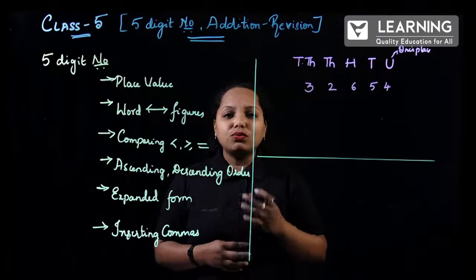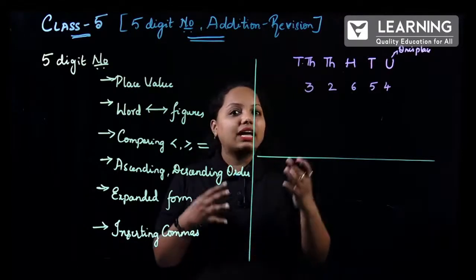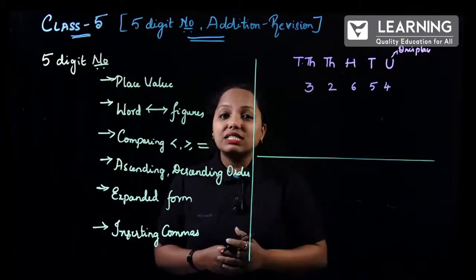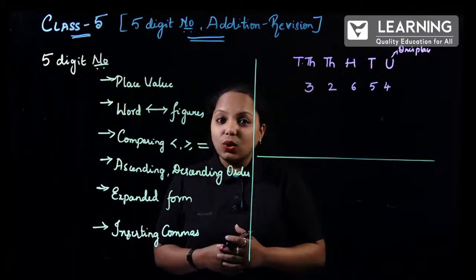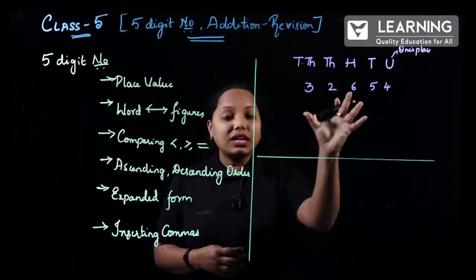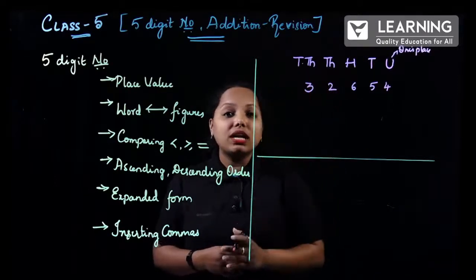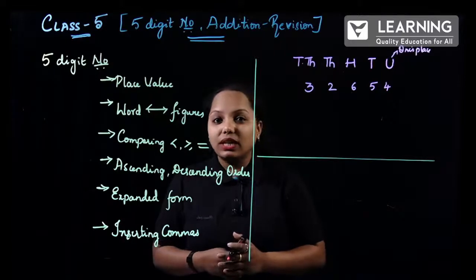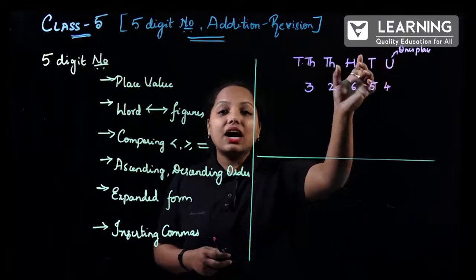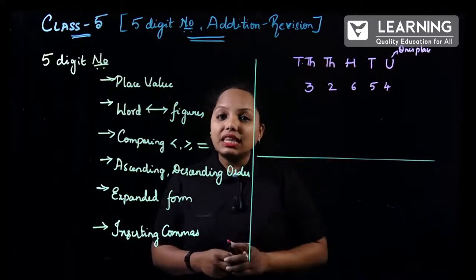I can take anything, it might be 0 also. What if the start is 0? If the start is 0, then this will become a 4-digit place value. So, make sure when you are taking 5 digits, the starting number should never be 0. I hope you remember the place values: units, tens, hundreds, thousands, 10,000.